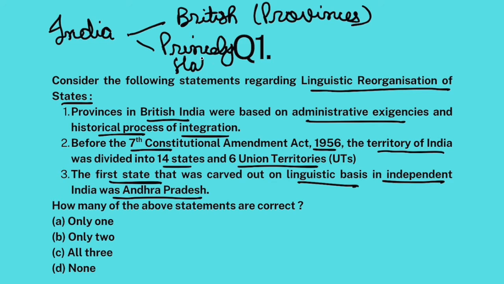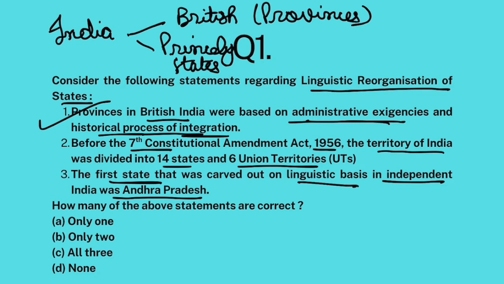Now, the British carved these provinces based on administrative exigencies and the historical process of integration. When they conquered a particular area, based on that area's integration with the rest of the conquered area, they created provinces. So the first statement is absolutely correct.